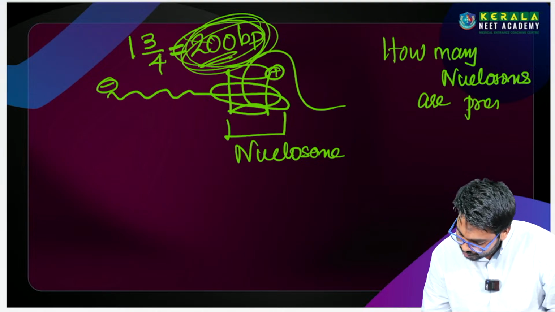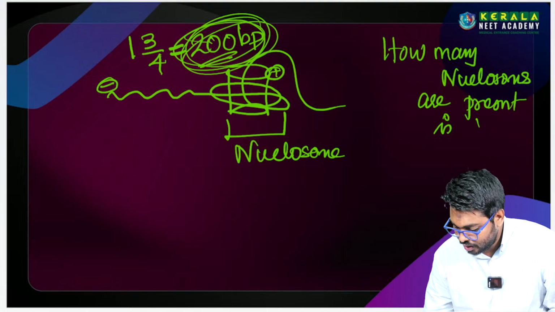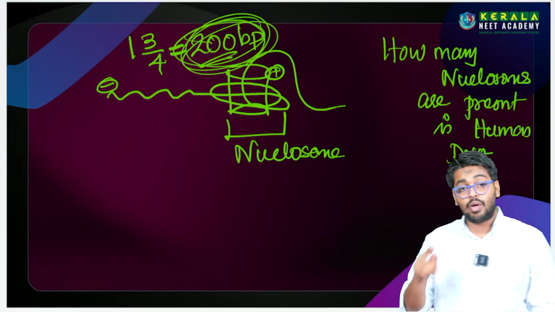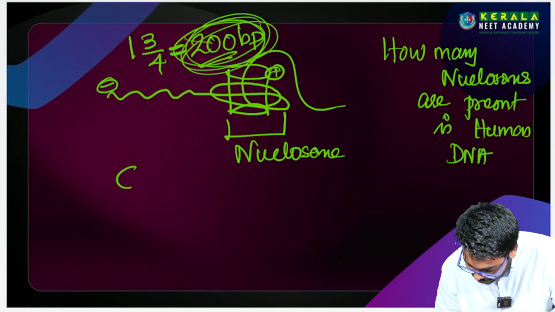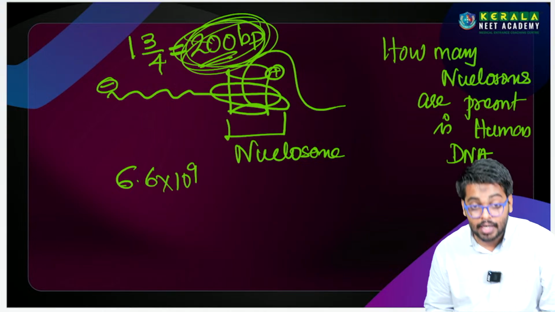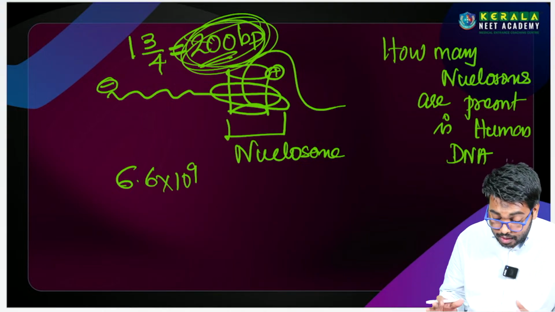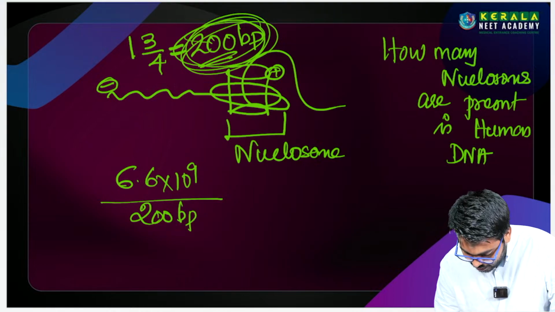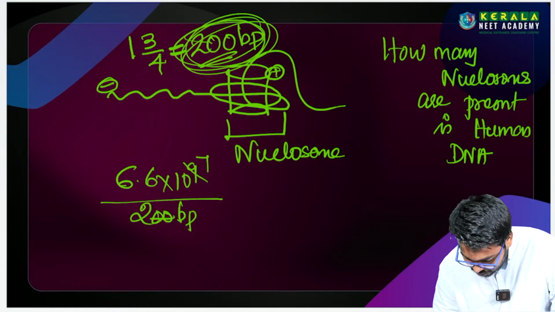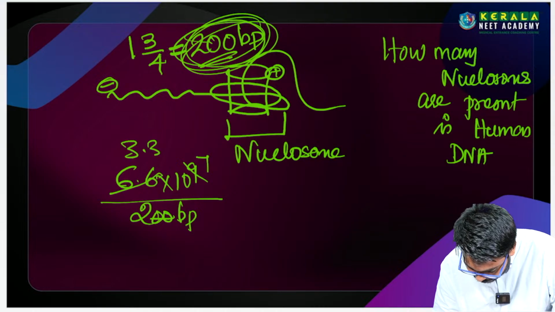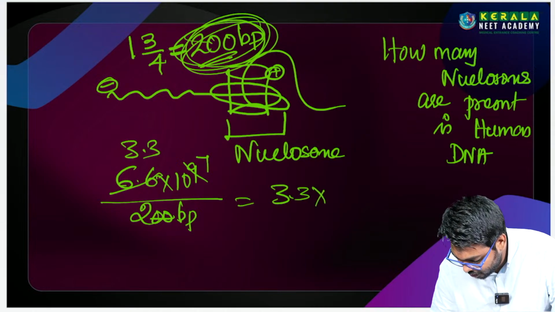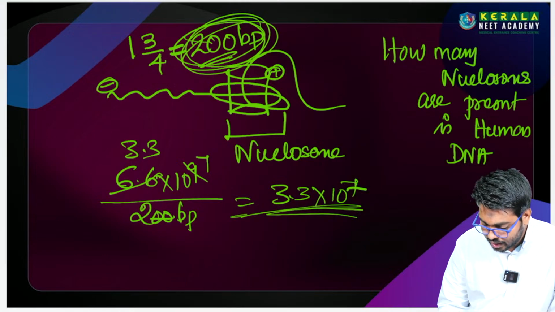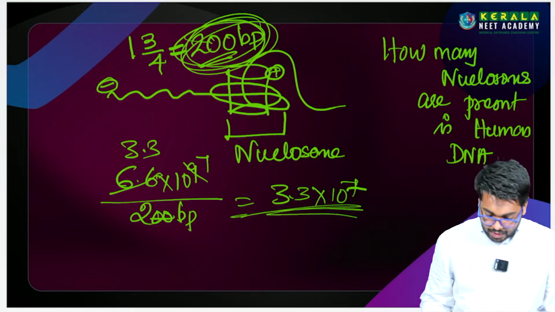Now, how many nucleosomes are present in human DNA? It's very simple. We have studied that 6.6 into 10 power 9 is the total number of nucleotides in human DNA. Divided by 200 base pairs, one zero gets cancelled, so the 10 power 9 becomes 10 power 7, then 6.6 divided by 2 is 3.3. So the total number of nucleosomes in the human DNA is 3.3 into 10 power 7, while the amount of DNA is 6.6 into 10 power 9. Clear, this is what we need to know.